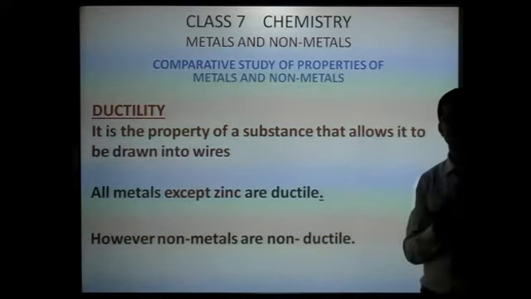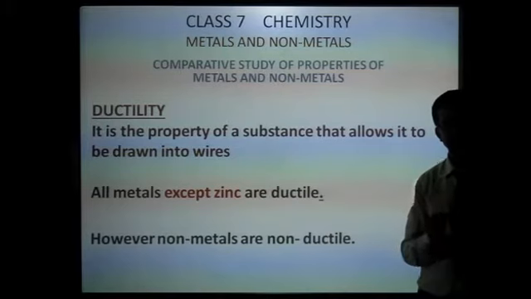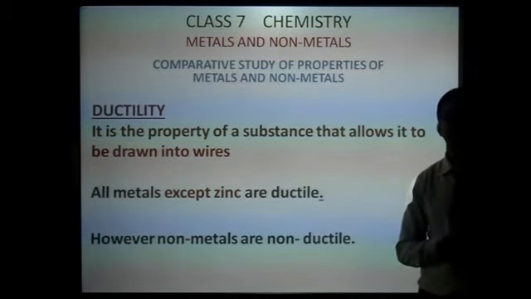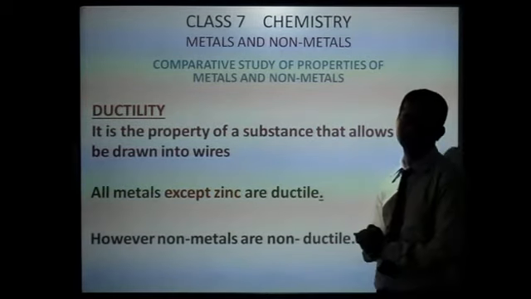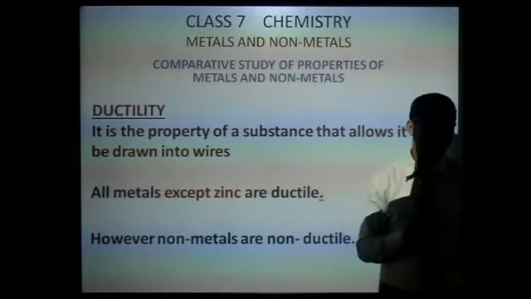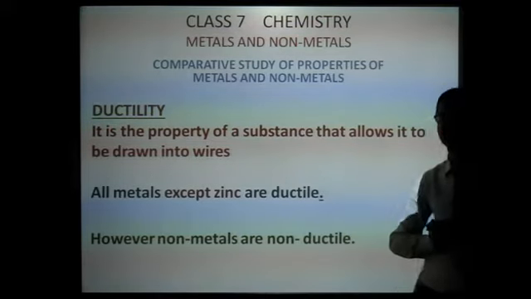Generally all the metals have silver or grey color, but two metals, gold and copper, have different color. Gold has yellow color and copper has reddish brown color. That's what we did.